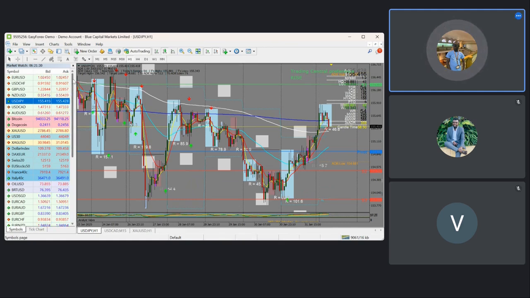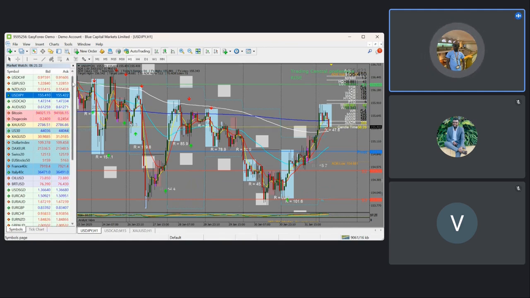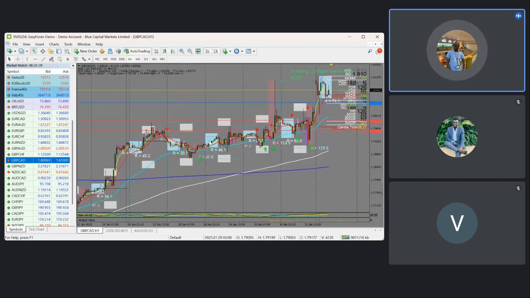So looking at the group three, we have the GBP CAD, we have the GBPs, and you can start with the GBP CAD. And on the GBP CAD, also we saw the market on Friday buy massively, and that was the effect of the oil prices, where we had the effect of Ukraine interfering with the transportation of Russia regarding the oil prices. And that's why we saw the CAD pairs spiking up, as the CAD being the core currency.